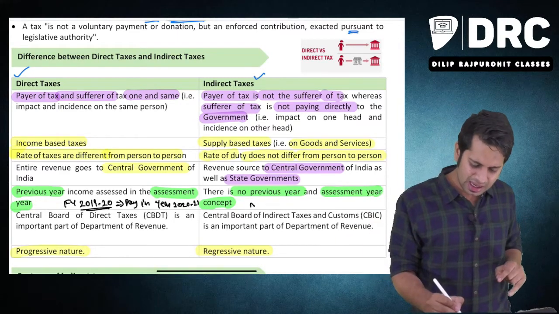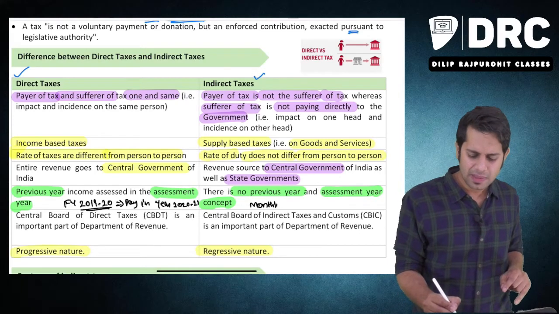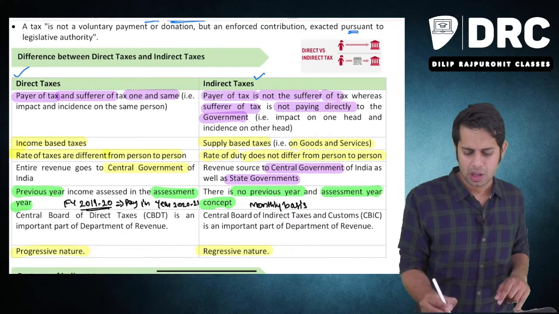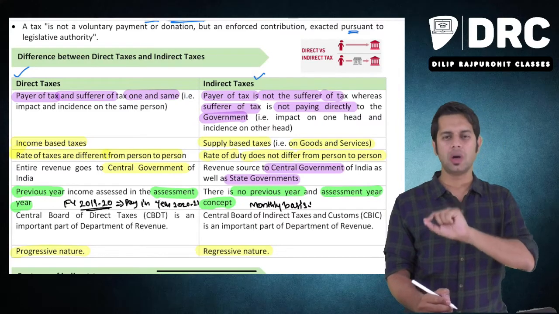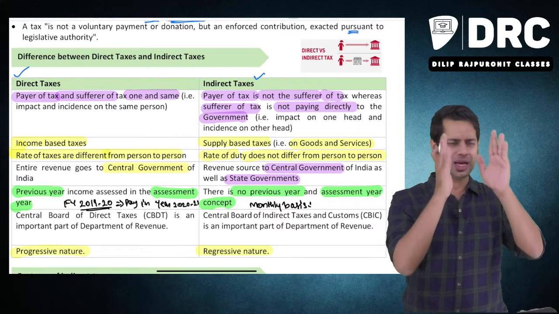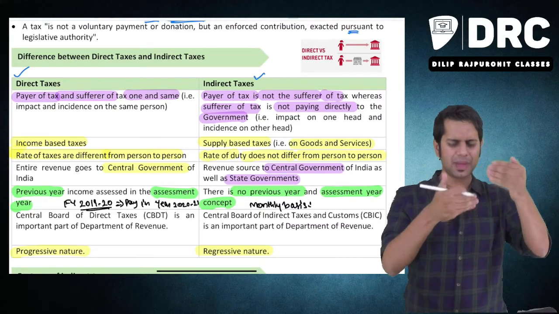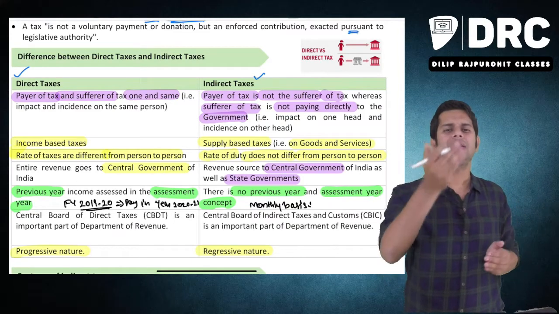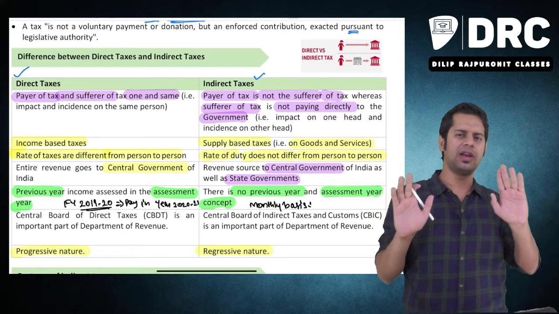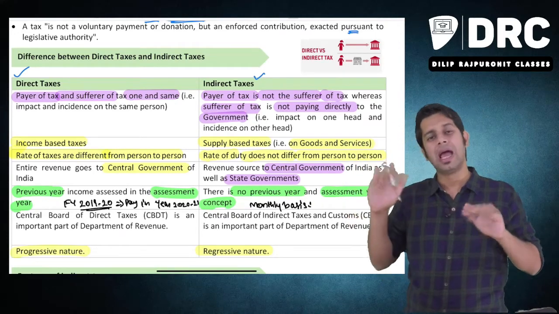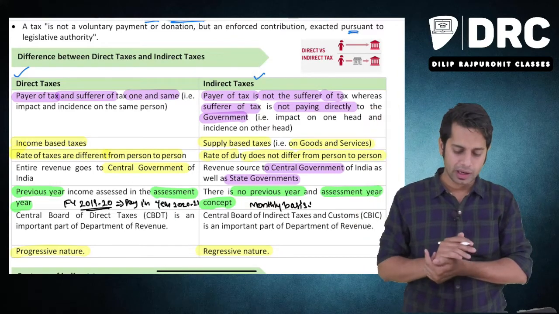Normally the taxes are paid on a monthly basis. You will have to pay indirect tax on a monthly basis. There is a return, and you are required to file the return every month. By filing that return, you have to inform the government that I made a sale of 10,000 rupees, I made a sale of 1 lakh rupees, I made a sale of 10 lakh rupees, and pay the tax accordingly to them.